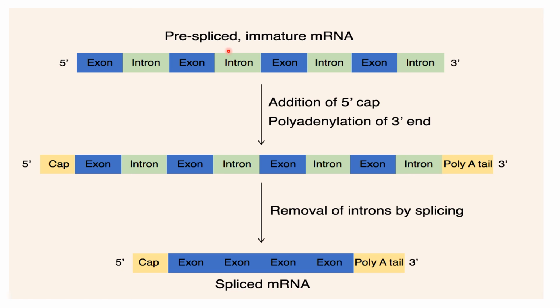Again, the whole process explained in the diagrammatic way. We have the pre-spliced immature mRNA, which contains a 5' end and a 3' end and exons and introns. First addition of 5' capping and then polyadenylation of the 3' end. So the 5' cap is there, the 3' poly-A tail is there, and removal of introns and ligation of exons happening. So all the introns are removed and all the exons are joined together. So what we have at the end is the mature mRNA.